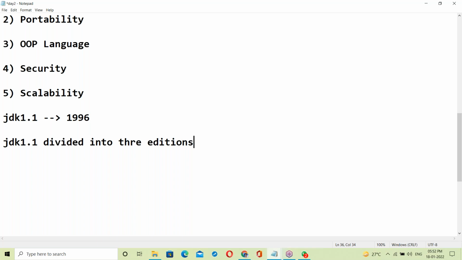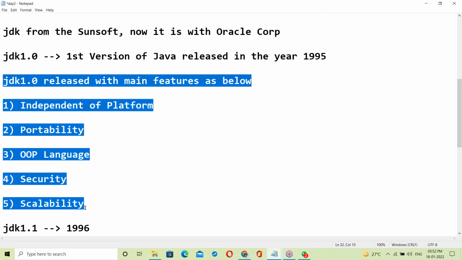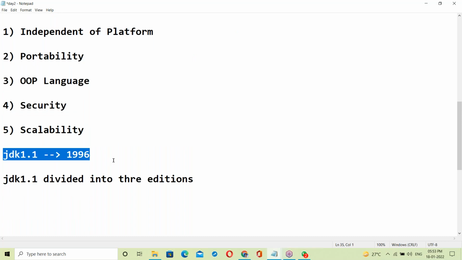JDK 1.0 was released with these features. In the next release, Sunsoft divided Java into three editions.